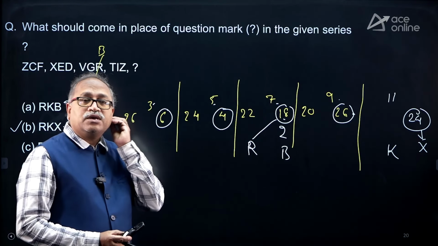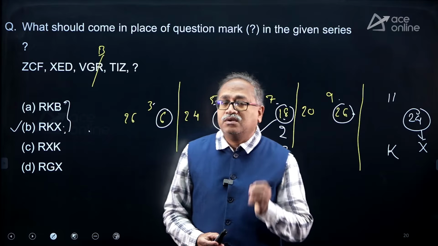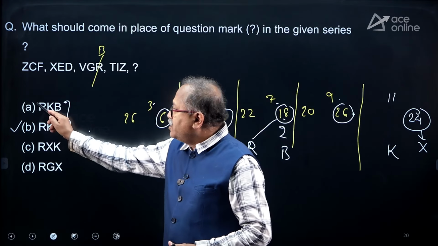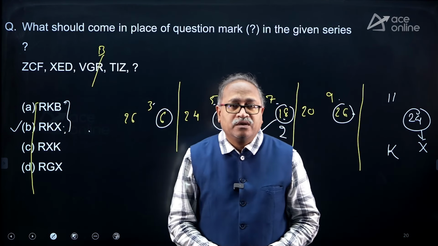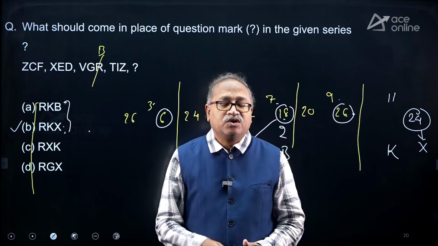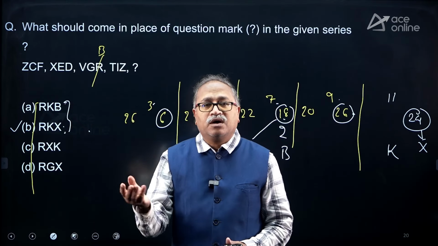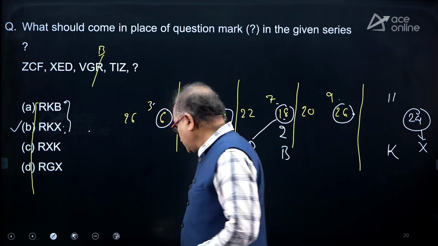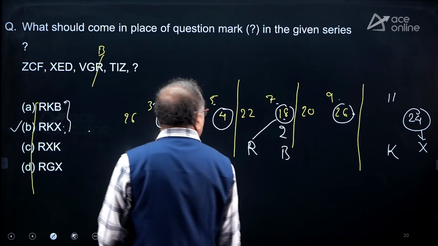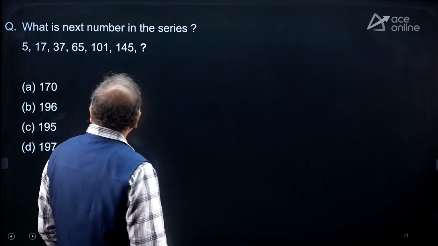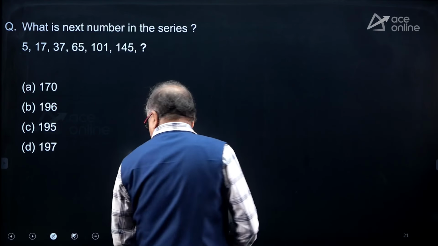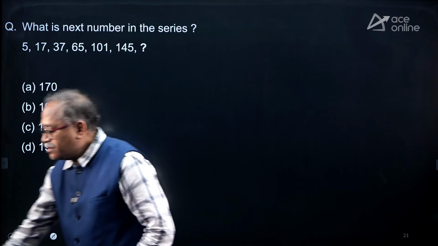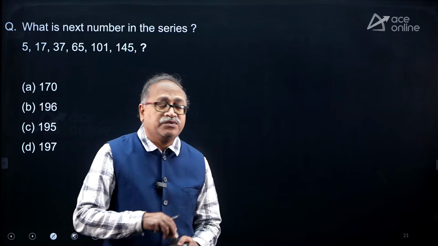You may ask, Narendra, why didn't you check the first letter? In every option the first letter is R. So, why should I check it? Because whichever option I select, the R will be the first letter. Let's move on to the next question over here, which is this. Oh, number series. Okay, my friend, it's part of all the competitive exams.